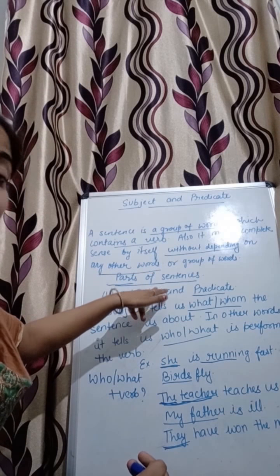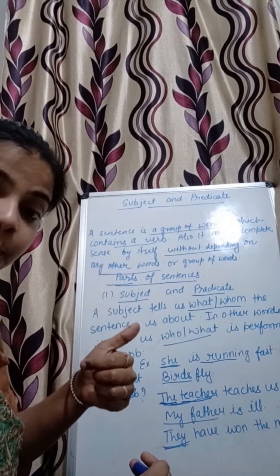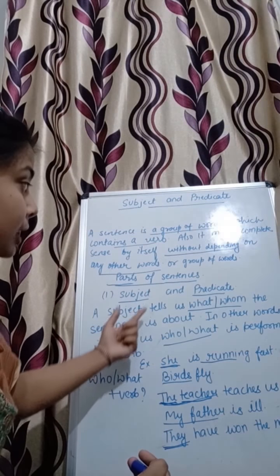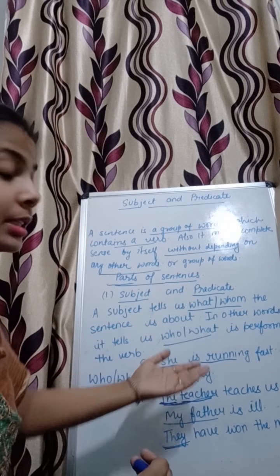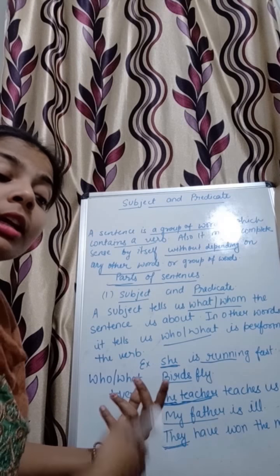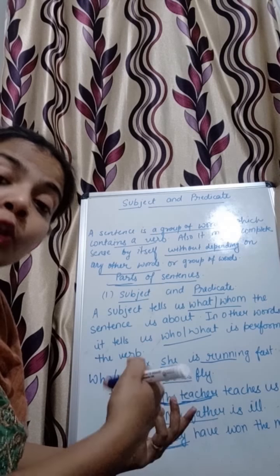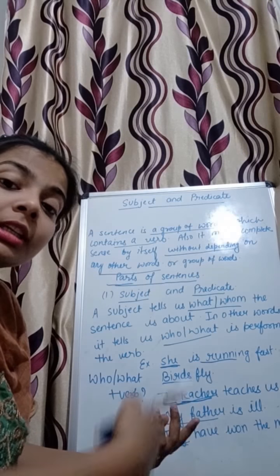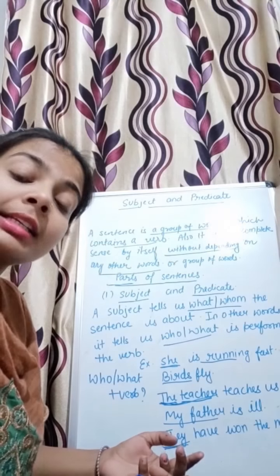So what we learned till now is that a sentence is a group of words which contains a verb. A sentence has two parts, subject and predicate. And what is subject? Subject tells us what or whom the sentence is about. Or in simple words you can understand that whoever is the doer of the action, who performs the action, is the subject of a sentence.